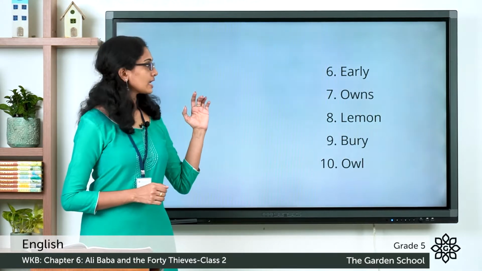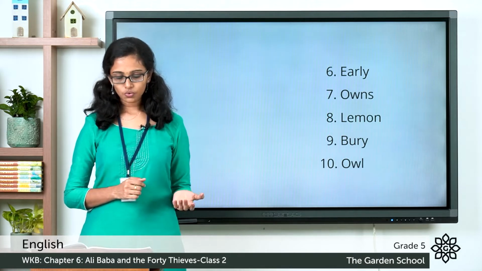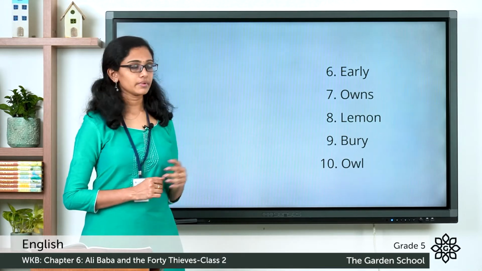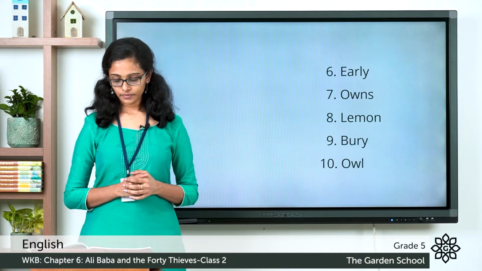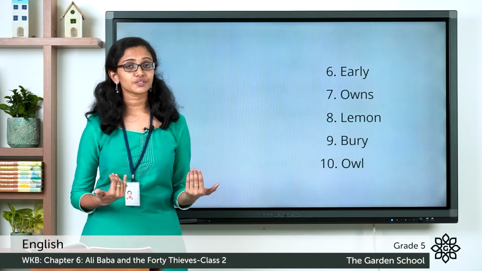The next one is lair and we get early, snow, owns, melon, lemon, ruby, berry, low, owl. So these are just suggestions from my side.